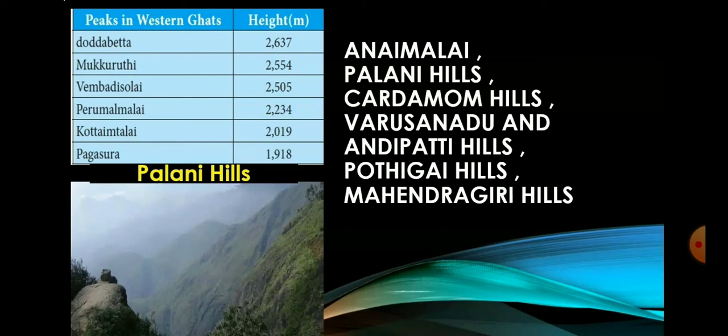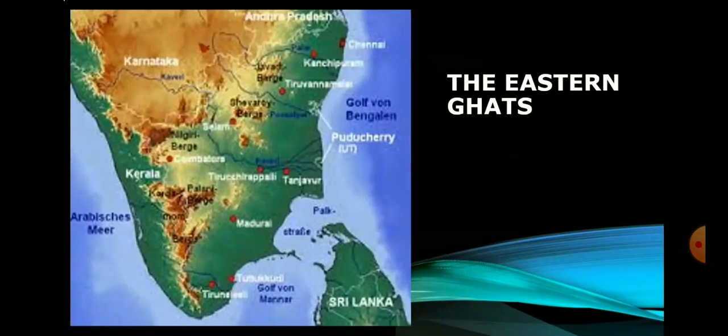What is that? The Eastern Ghats. Like that, same like the Western Ghats. Unlike Western Ghats, the Eastern Ghats is discontinuous, because with Western Ghats we saw continuous hills, isn't it? Here the Eastern Ghats is discontinuous and irregular. It is dissected at many places by the rivers which drain into the Bay of Bengal. Its height ranges from 1100 to 1600 meters. These hills separate the plains from plateaus.